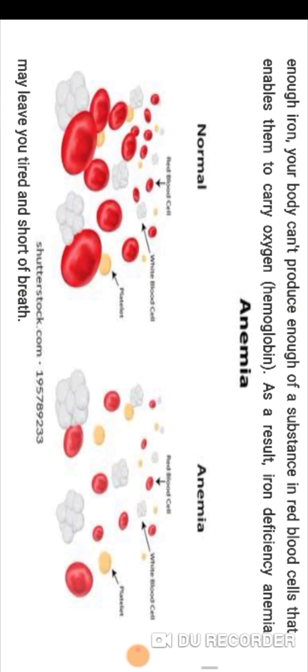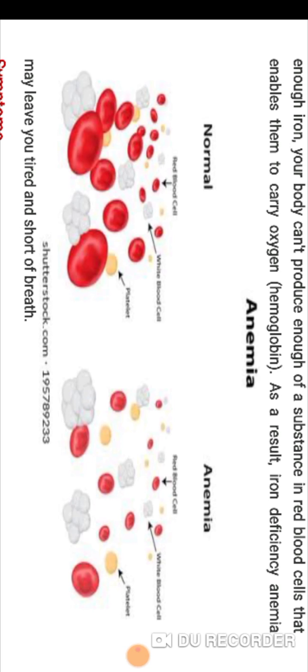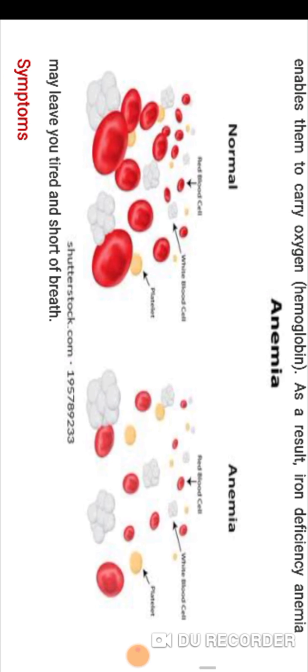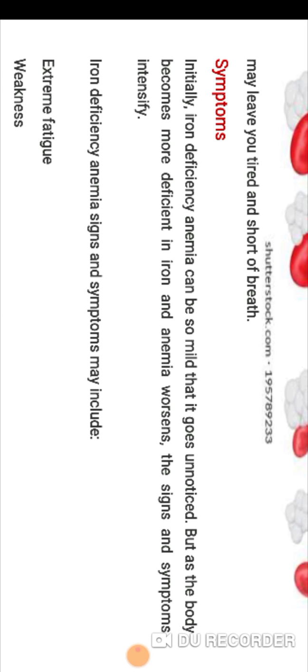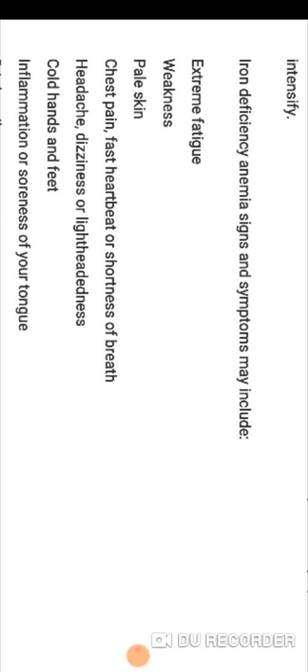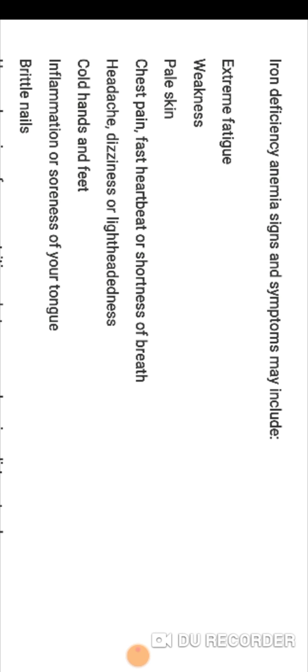Okay, so you can see this image, normal blood cells and anemic blood cells. Okay friend, white blood cells and platelets. What are the symptoms? Initially, iron deficiency anemia can be so mild that it goes unnoticed, but as the body becomes more deficient in iron and the anemia worsens, the signs and symptoms intensify.